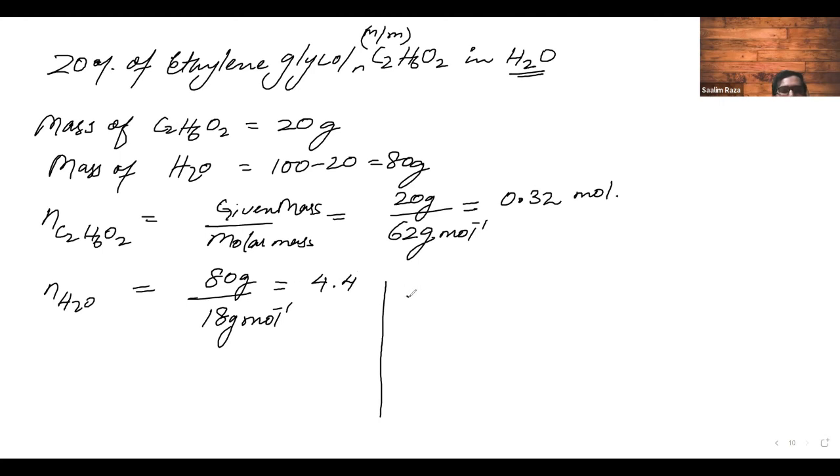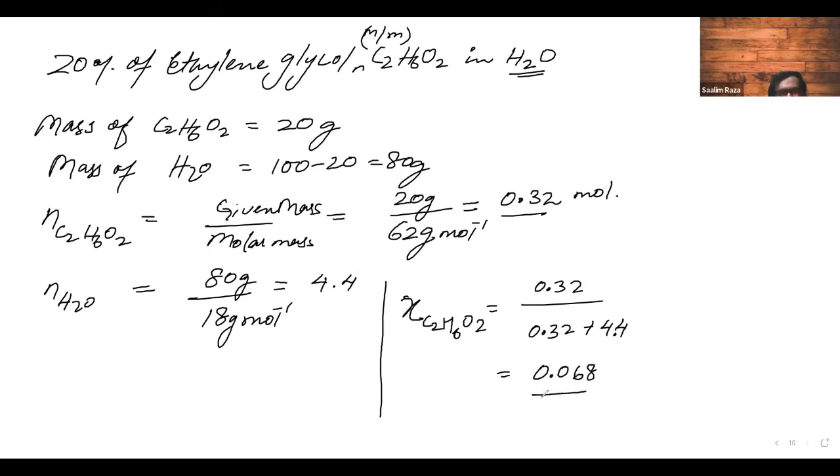Now we just have to calculate chi of C2H6O2. This will be equal to 0.32 upon 0.32 plus 4.4. If you calculate this, it will come around 0.068. That's the answer. And similarly chi of H2O will be equal to 1 minus 0.068, which is 0.932.